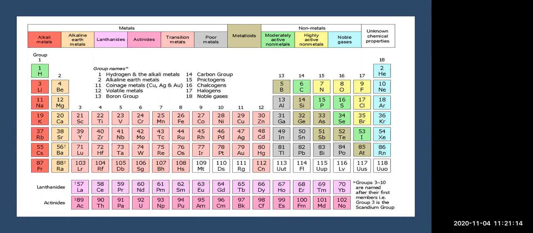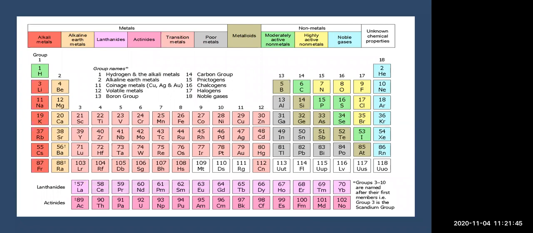We can call them moderately active non-metals. After that, the yellow colored ones, nitrogen, oxygen, fluorine, chlorine, bromine, are all highly active non-metals. So carbon, nitrogen, oxygen, fluorine, phosphorus, sulfur, chlorine, selenium, bromine are all non-metals. Gray colored are the metalloids, and the blue colored ones are all metals.